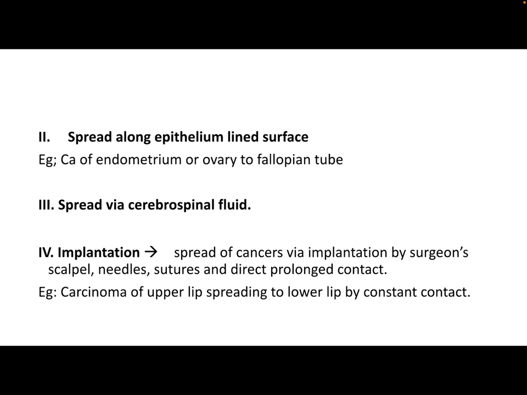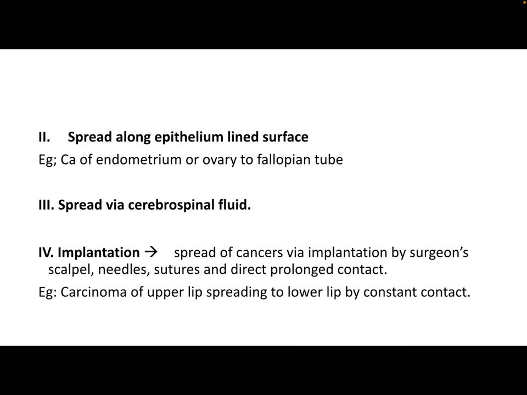Next is spread along epithelial lined surface, and the example for this is carcinoma of endometrium or ovary spreading through fallopian tube. If the carcinoma is occurring in endometrium, it can spread to the ovary through the fallopian tube, and if it is occurring in the ovary, it can spread to endometrium through the fallopian tube.